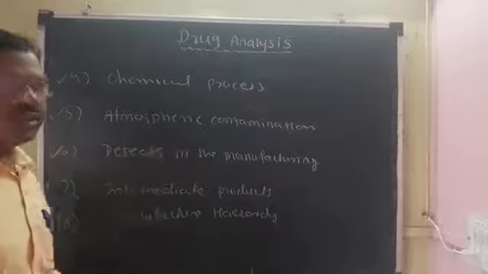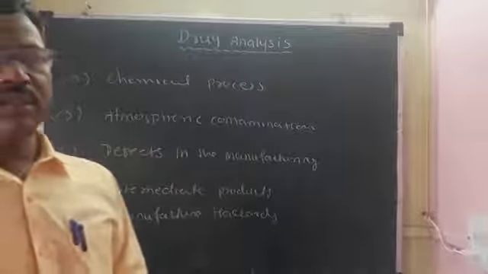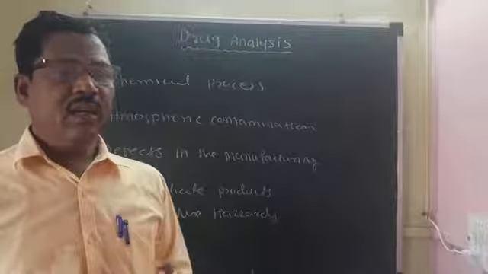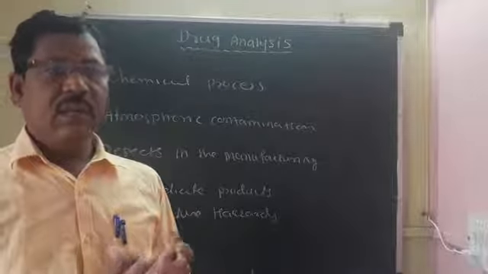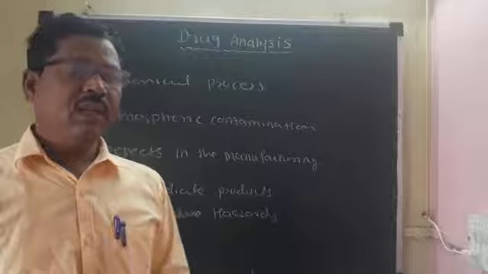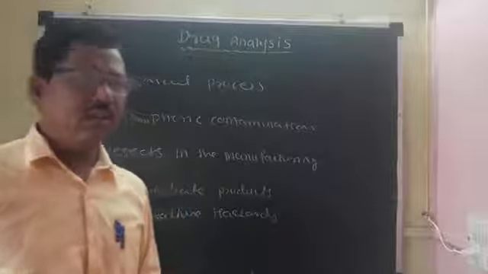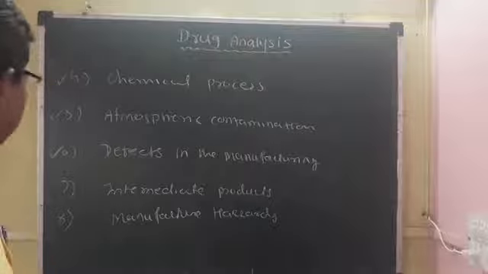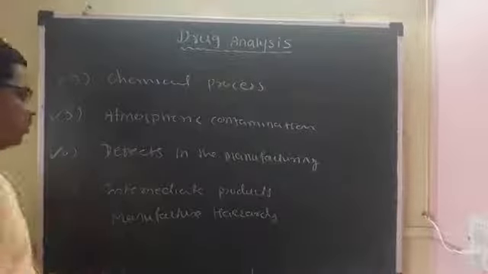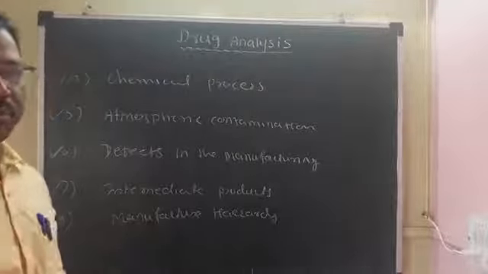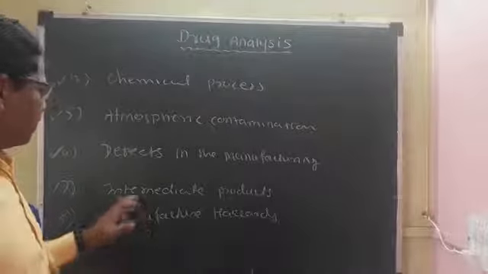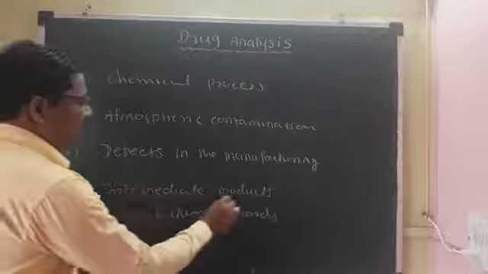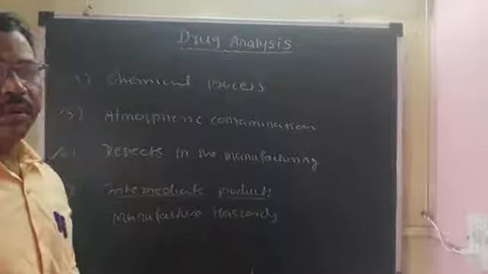One more example of defects is unreacted reactants which are present in the final product. This is the defects in the manufacturing process. The seventh source of impurities in the manufacturing of pharmaceutical drugs is the intermediate product.